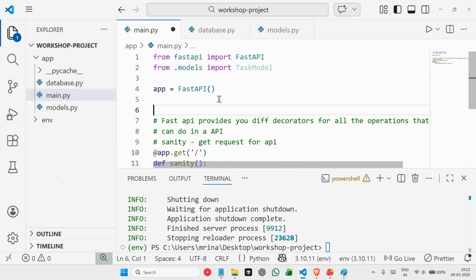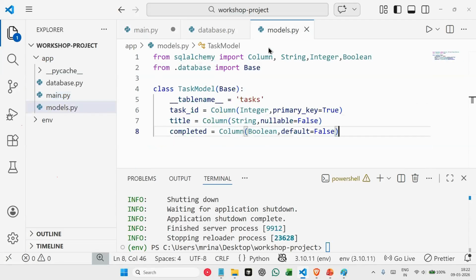Now we have created our table. We have again defined our table here. This is not yet created in our database. We have just defined our table.